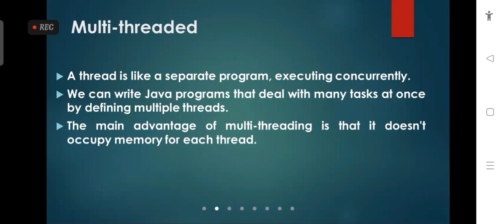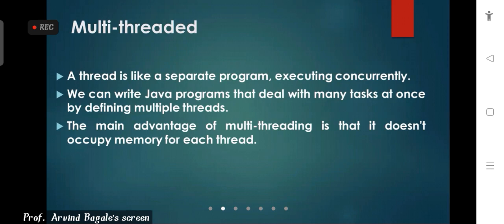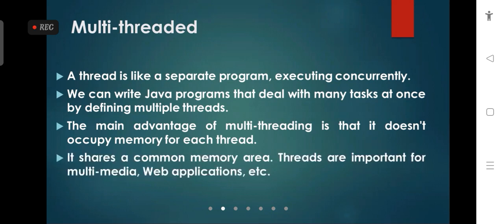The main advantage of multi-threading is that it does not occupy separate memory for each thread, so all the threads can execute concurrently. That is, we can execute many threads simultaneously or concurrently. They share a common memory area. Threads are important for many features like multimedia and web applications. There we can use this feature called multi-threading.